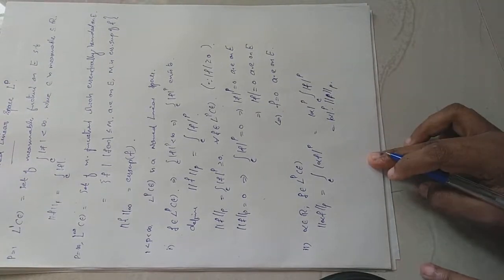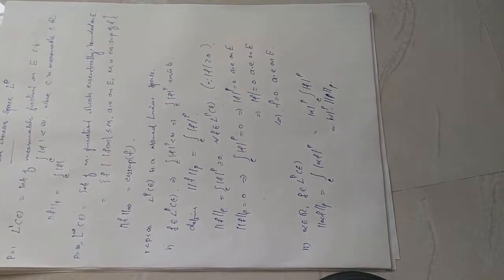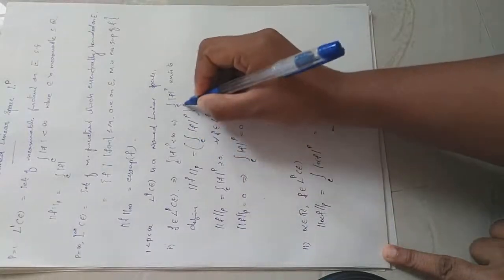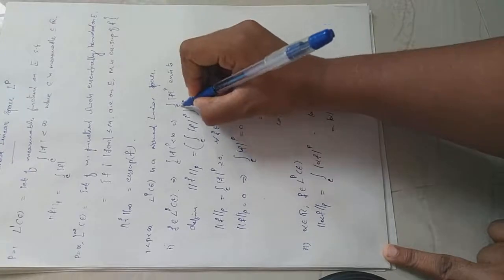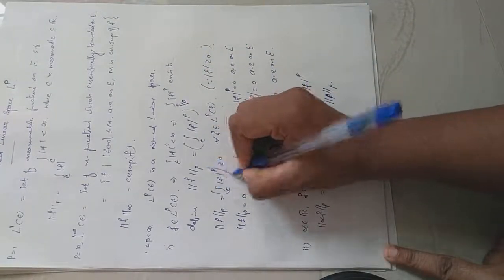P norm of f. Sorry, P norm of f is actually defined by this raised to 1 by p. This is actually raised to p. There is a mistake. It is 1 by p. Sorry. And this is raised to 1 by p.